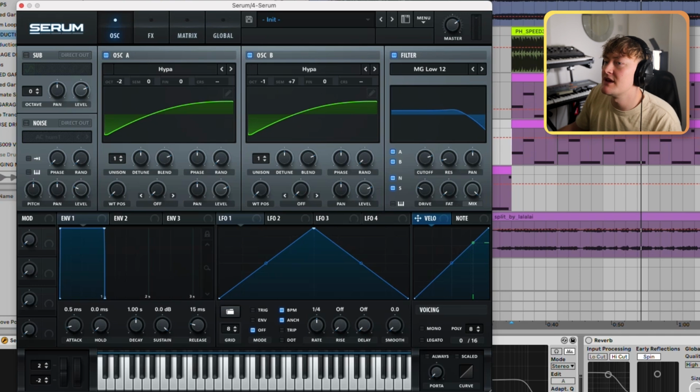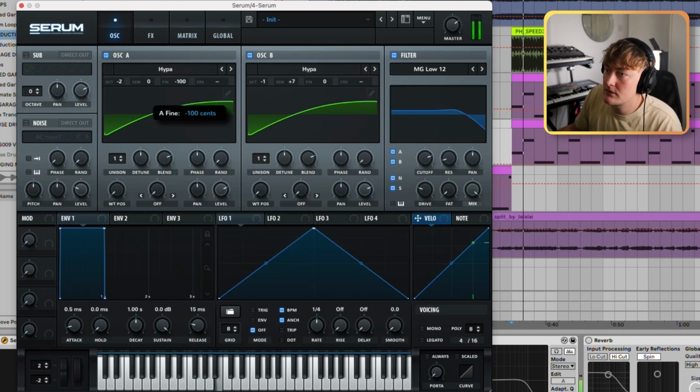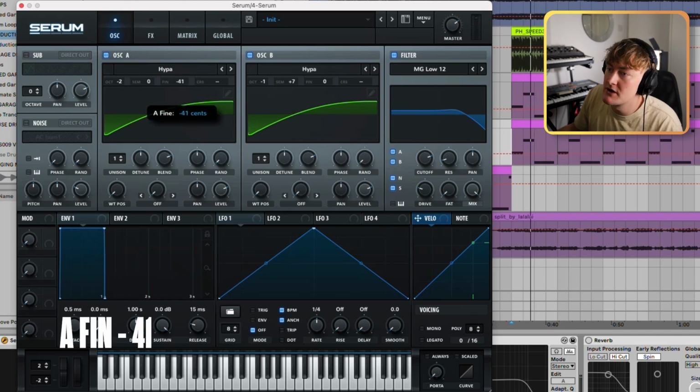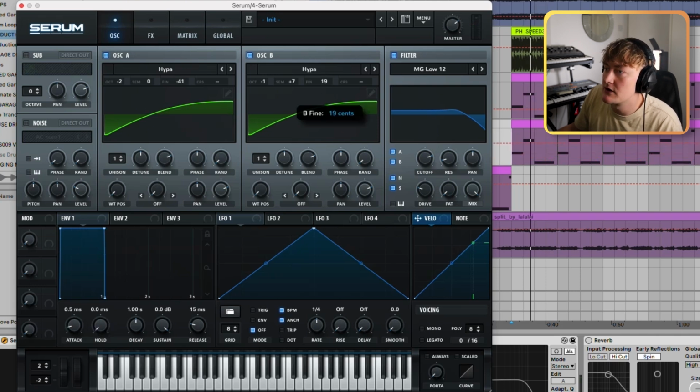Great, so what we're going to then do is detune these oscillators. So the fine tune, this is how we're going to make it sound more analog. So we go minus 41, and for oscillator B, let's just go plus 31.